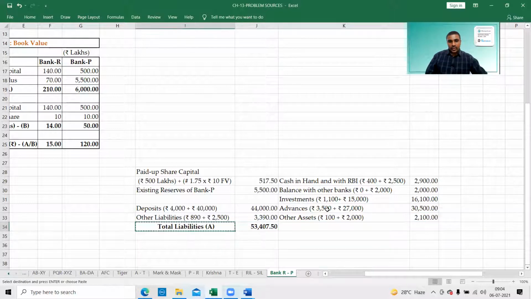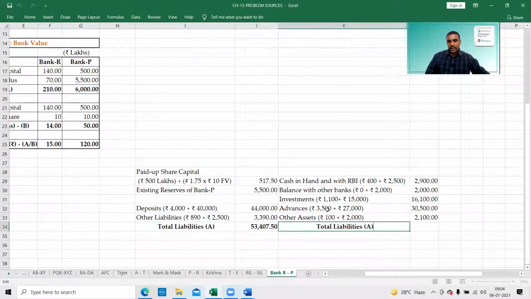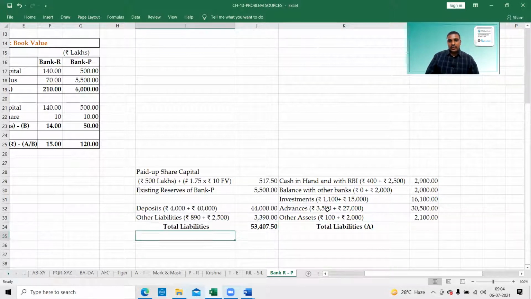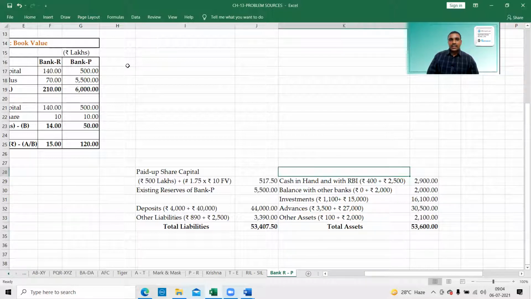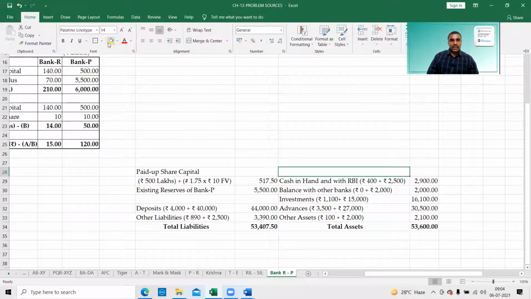Okay, I'll take total liabilities and total assets. This will be total assets. Look at this, 53,600. Now, why did I leave these two lines? This I'll fill so that you'll get the clarity.